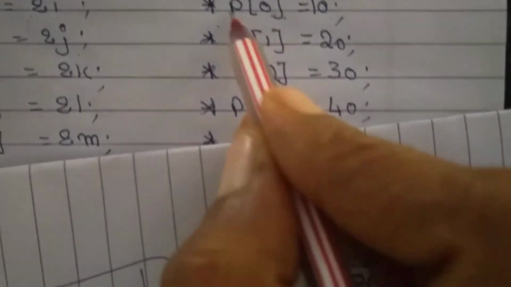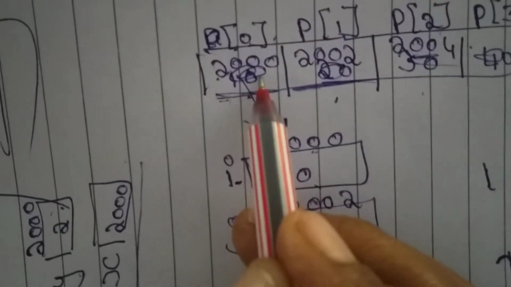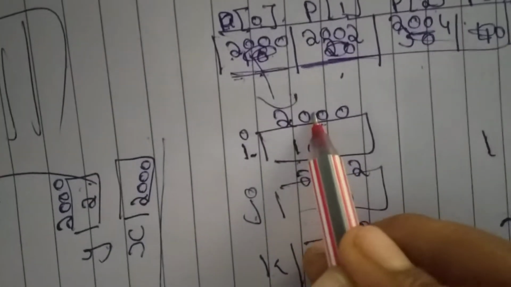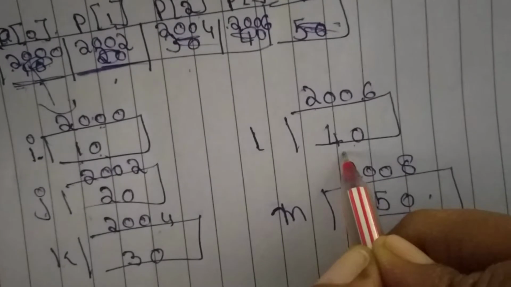P of 0, asterisk. Asterisk P of 0 means in P of 0, what value is there? Actually in P of 0, value is not there. Address is there. It goes to that address. In that location, what is the value it will bring? For example, P of 3 is 40. In P of 3, what is the address? 2006 is there. It will go to 2006 here. In that location, whatever value is there will be the output. That is how you have to read this.